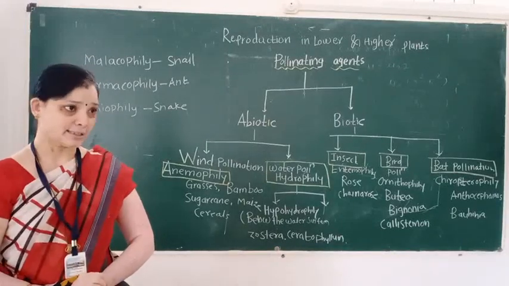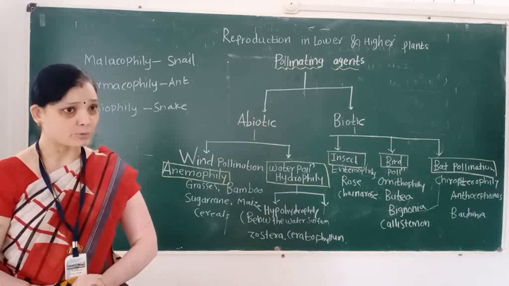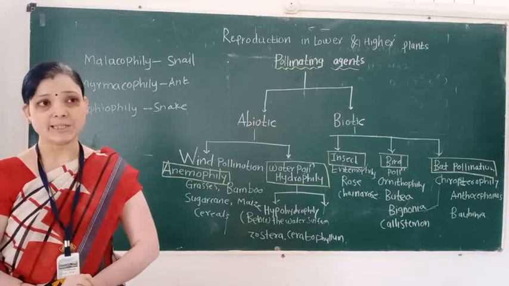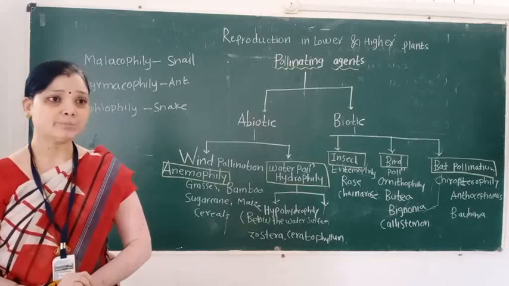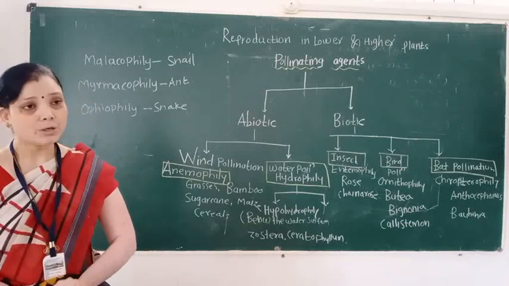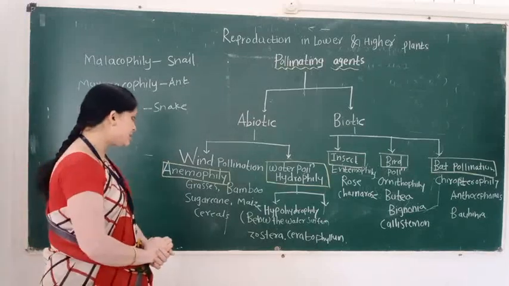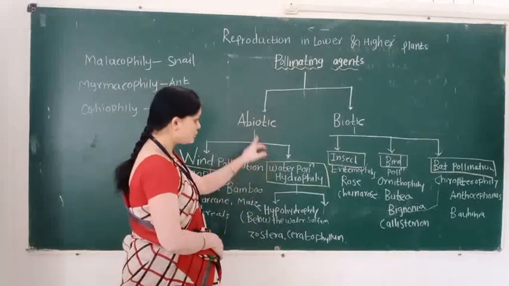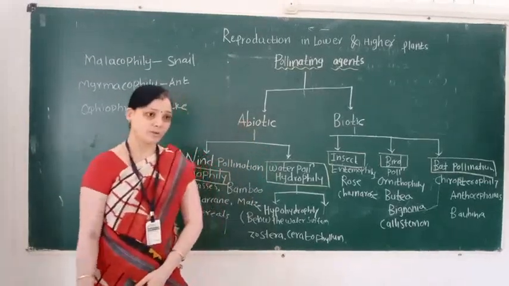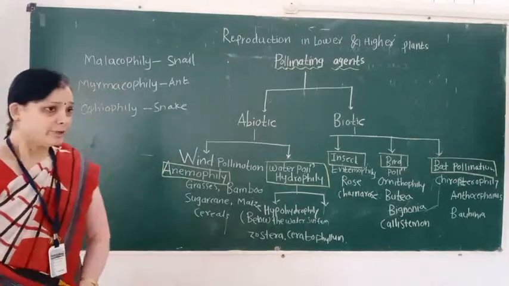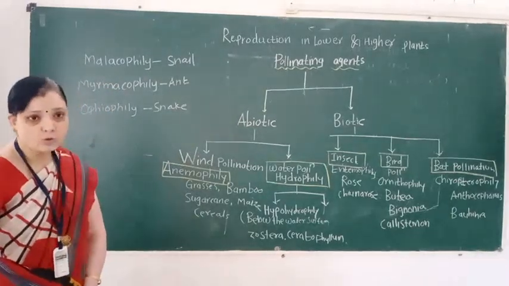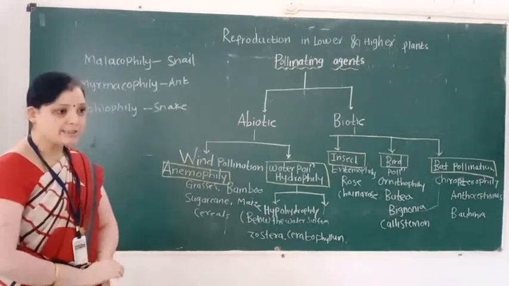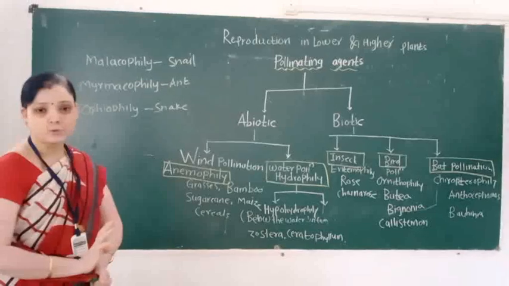The living things or living organisms which carry out the process of pollination. The first abiotic pollinating agent is wind and the second is water. Wind pollination is also called anemophily and water pollination is also called hydrophily.